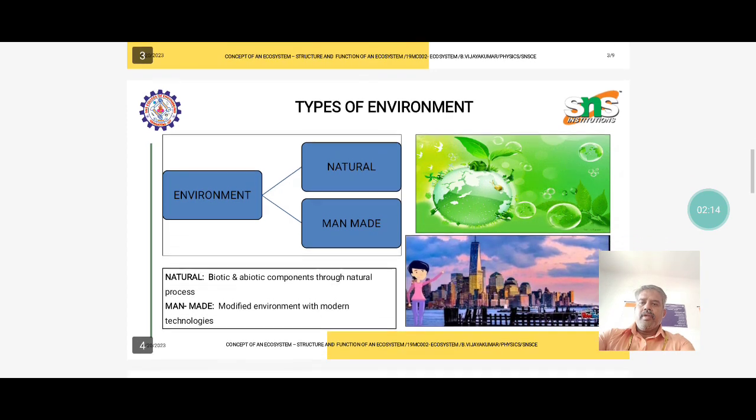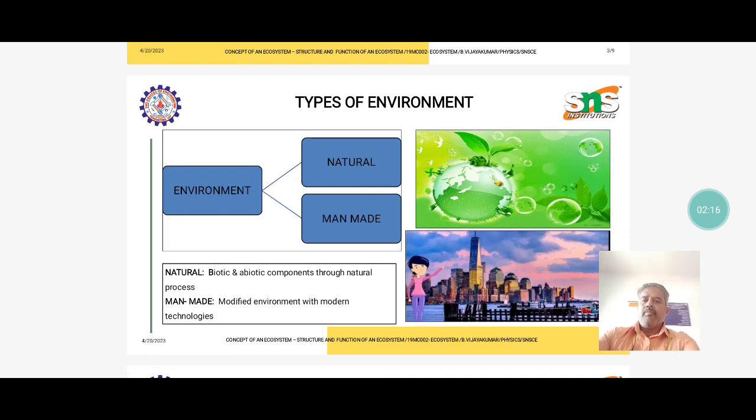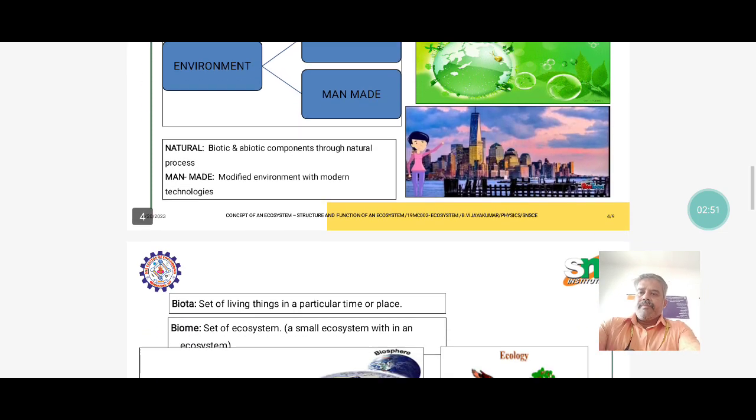The next one, types of environment. We already discussed this in a previous topic on ecosystem. The types of environment are two: one is natural and another one is man-made. The natural, abiotic and biotic components, form through natural processes on our earth. But man-made is a modified environment. So this will be slightly changed from the different categories of the biotic and abiotic, because it involves some genetic changes developed in cultures.